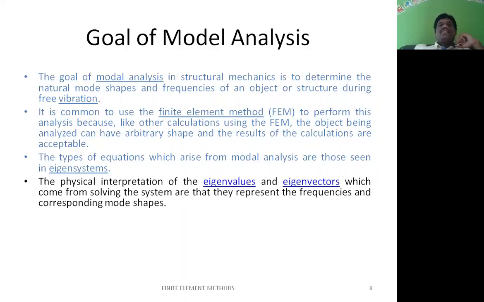There are different boundary conditions given in dynamic analysis, which belong to the free vibration boundary condition and the forced vibration boundary condition. There are two types of boundary condition: one is called free vibration, and the second one is forced vibration. Whenever there is free vibration, there is no external force acting on a member, but it is going to be excited. If a force is acting on a member, because of the force the member is excited. This is the only difference between forced vibration and free vibration.